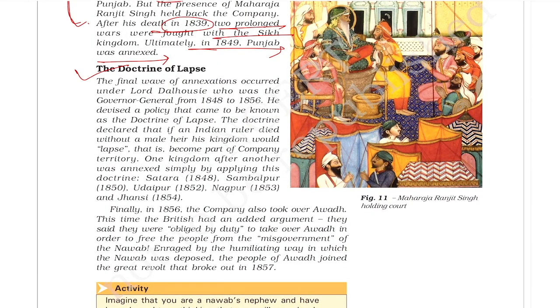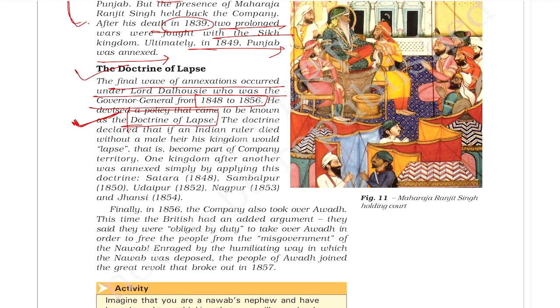So, the final wave of annexation occurred under Lord Dalhousie. His policy is known as the doctrine of lapse. Remember, he was not the originator of this policy, but he pursued it more aggressively than his predecessors. Means those who came before him did not use this policy so aggressively.